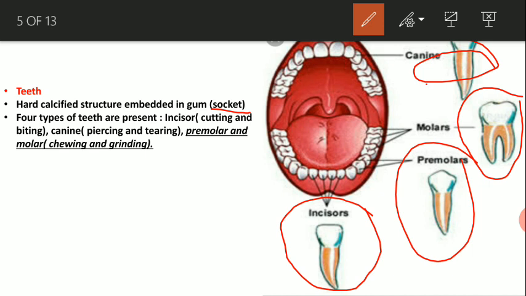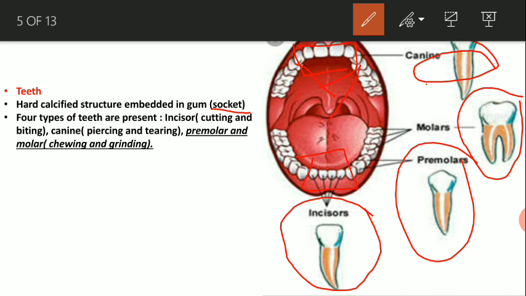Now incisor is present just anterior part of the mouth. Now these 4 and these 4 are the incisor, and after the incisor there is the canine. Now incisor is important for cutting and biting, whereas canine is important for tearing of something, and it's very sharp and well developed in case of carnivorous animals.